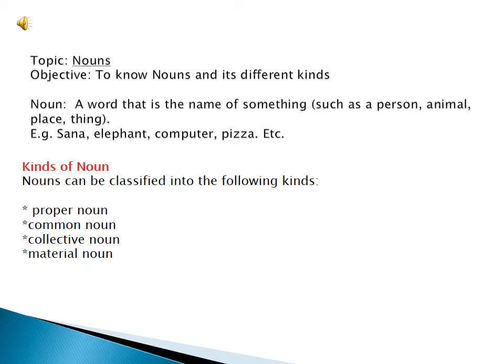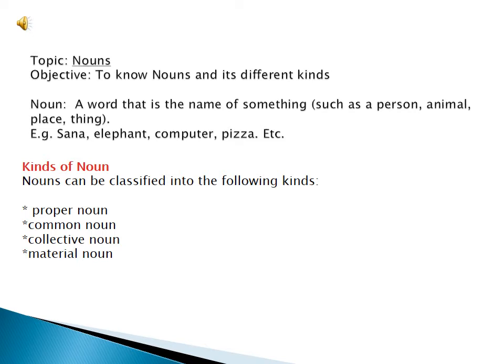So in this example over here you can see Sana, elephant, computer, pizza, and etc. Here you can see that Sana is the name of a person, elephant is the name of an animal, computer is the name of a thing, and pizza is also a name of a thing. You can even add Karachi, Lahore, London, America, they are names of places. So they are also naming words.